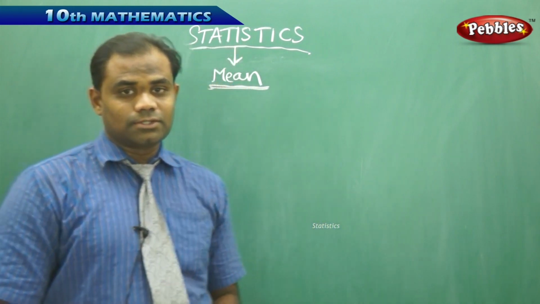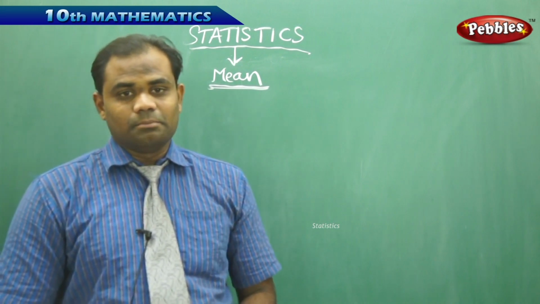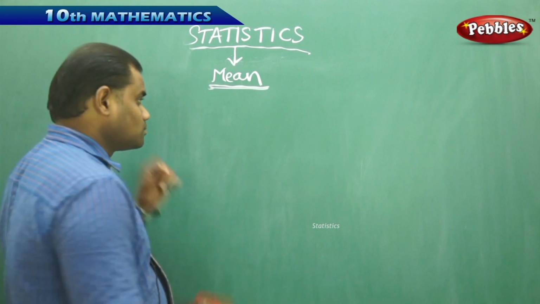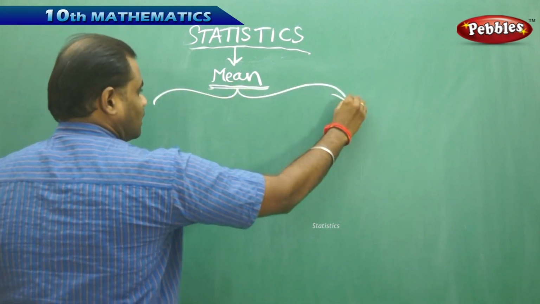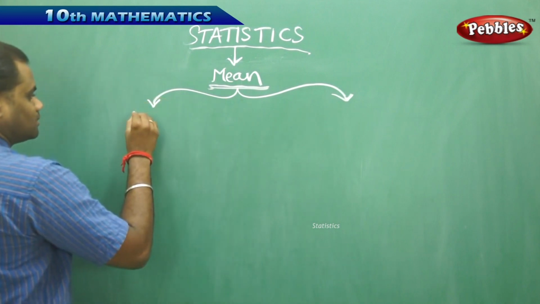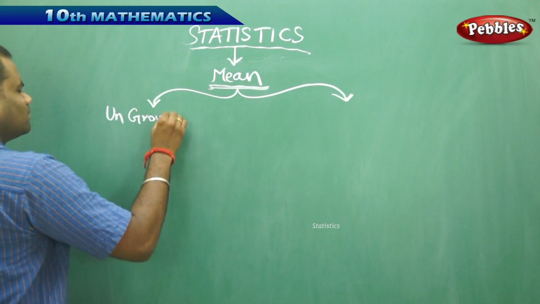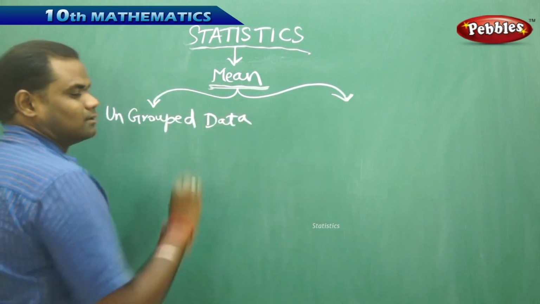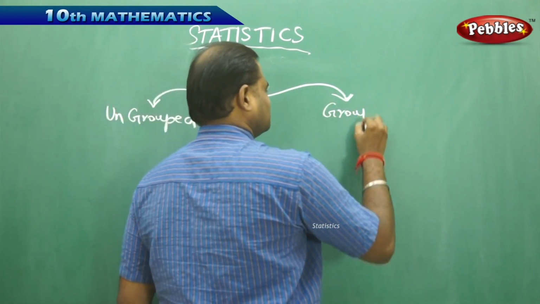Now initially, to study the mean, let's try to differentiate the mean of grouped data and the mean of ungrouped data. There are two types of data, as we have already identified. Now let's see how we can understand the mean for ungrouped data, and then how we can understand the mean for the grouped data.